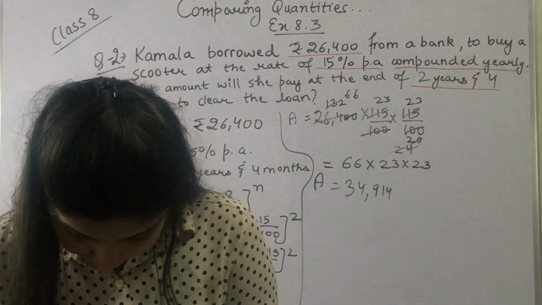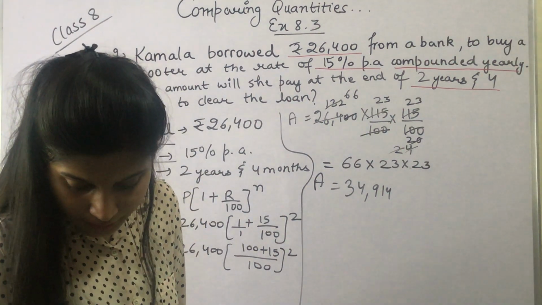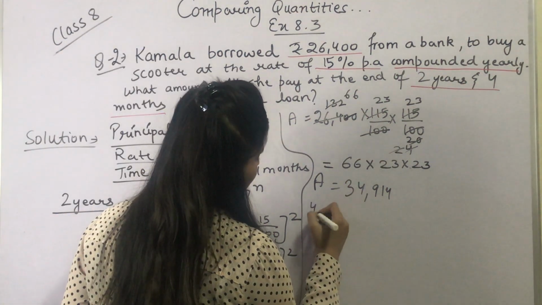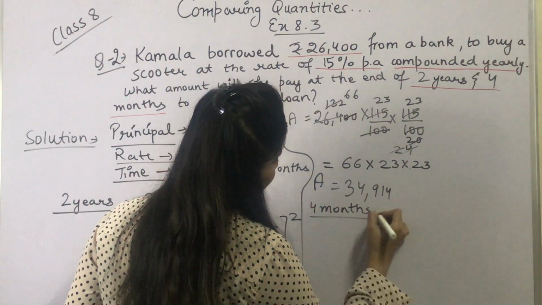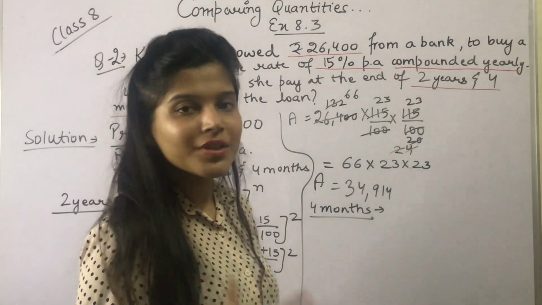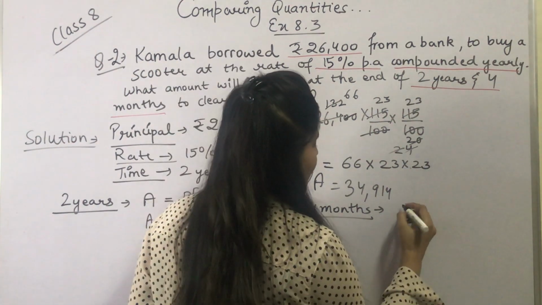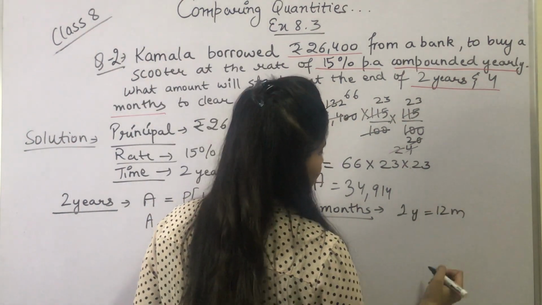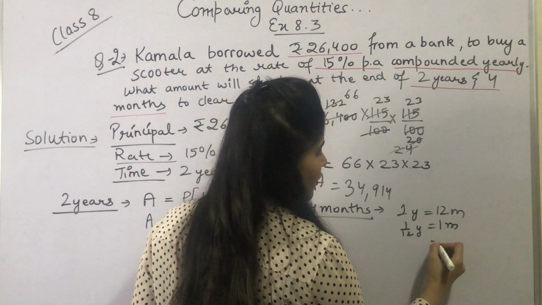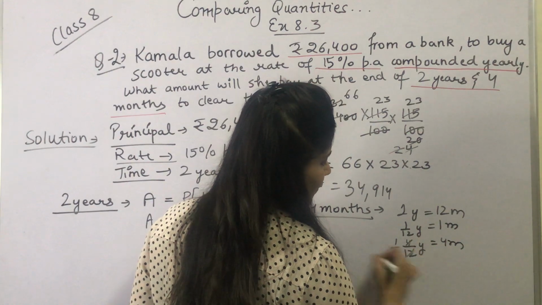Now children, for the remaining 4 months we have, the whole question runs on the basis of years, so we cannot calculate simple interest on the basis of months. So what we will do is convert these 4 months into years. We have 1 year equal to 12 months. So 1 month equals 1 upon 12 years. Similarly 4 months will be 4 upon 12 years, which gives us 1 upon 3.